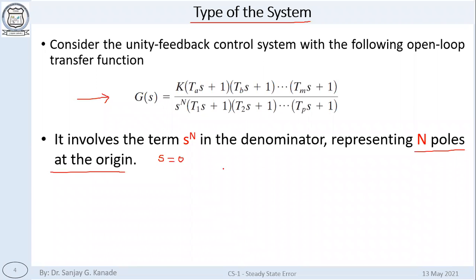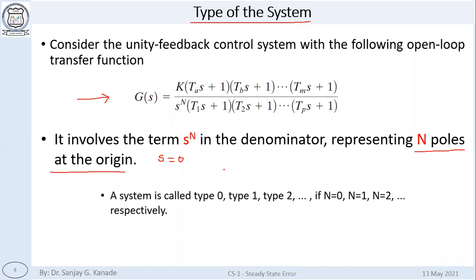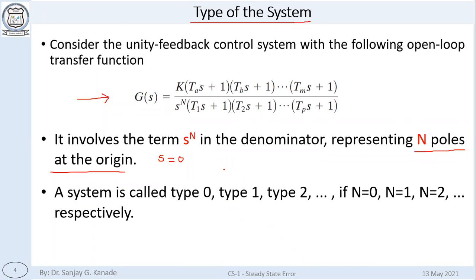So this number n defines the type of the system. A system is called type 0 or type 1 or type 2 depending on this value n.